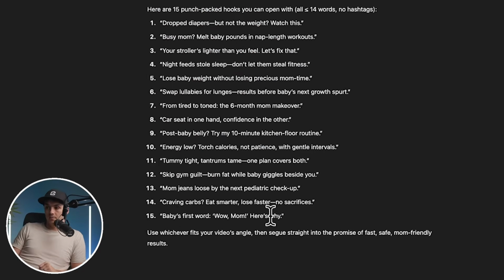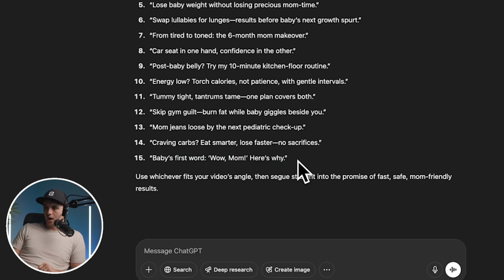This is what most of your output looks like. This is the hook ideas it gave me. "Baby's first word. Wow, mom, here's why." Like, what is that? That's not a hook. This is terrible. And I'm sad that most of you using AI have this experience and you're like, wow, what's all the hype about AI? This sucks.